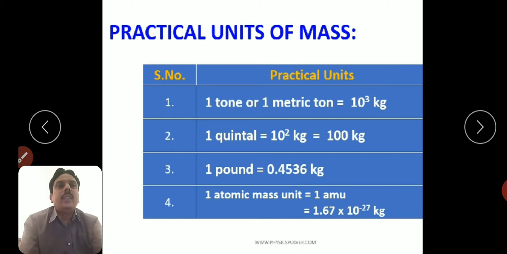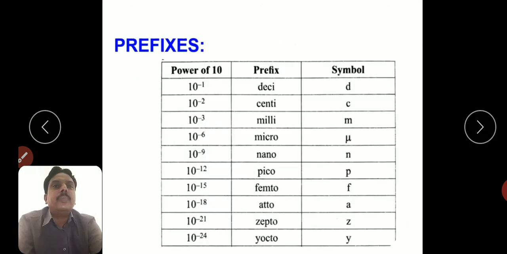Right. Next, practical units of mass. First one is ton or 1 metric ton, 10 power 3 kg, which is equal to 1000 kg. So 1 ton equal to 1000 kg. 1 quintal, 10 square kg, 100 kg. 1 pound, 0.4536 kg. 1 atomic mass unit, represented by 1 AMU, is 1.67 into 10 power minus 27 kg.